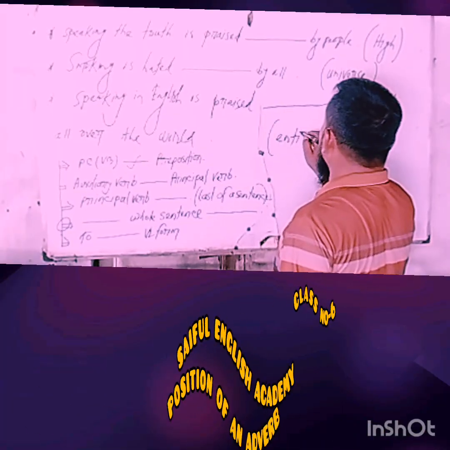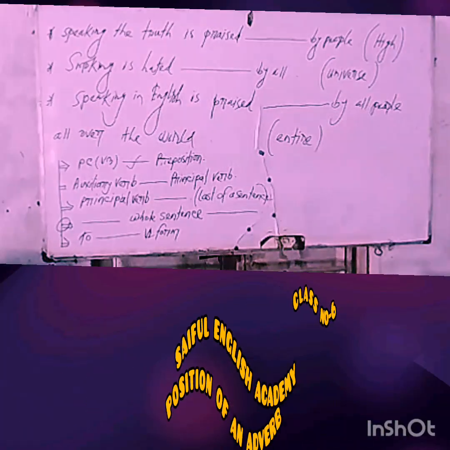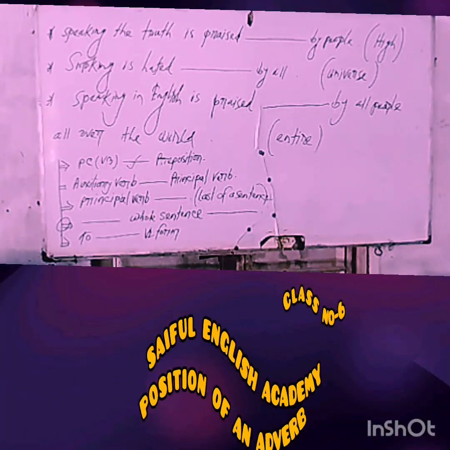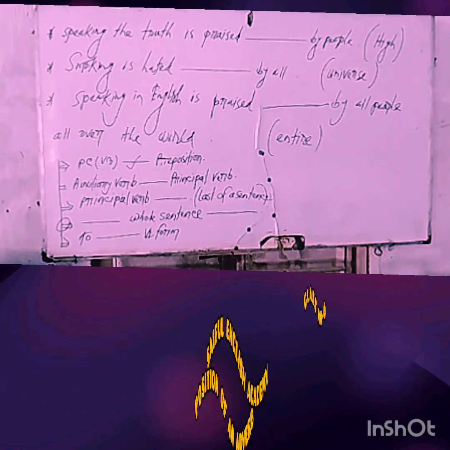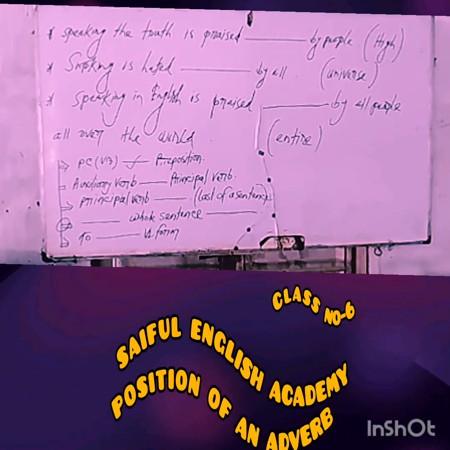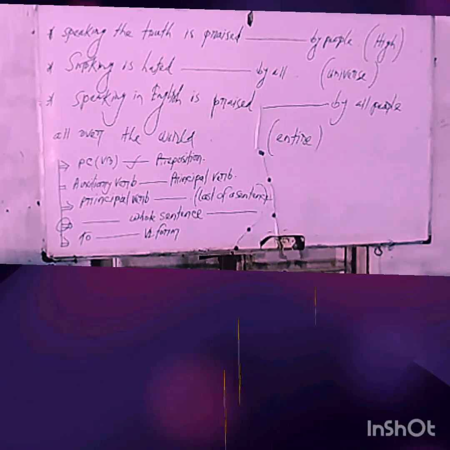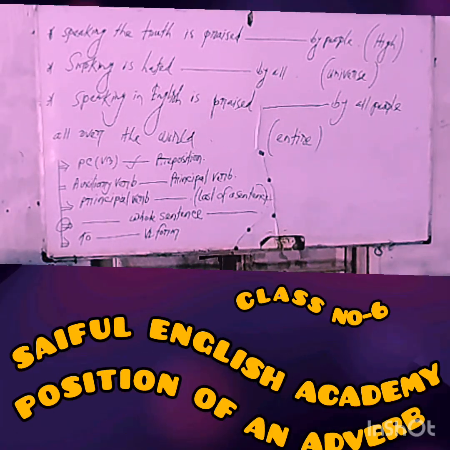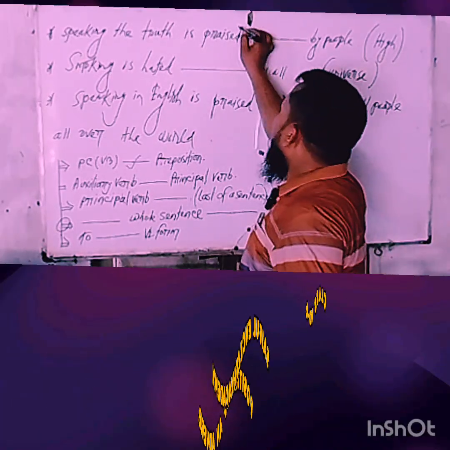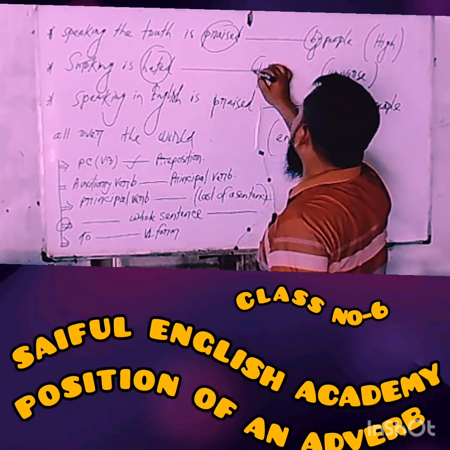Okay, then let's take a look at the board and try to understand. I have written three examples with the reference of this position of an adverb. So, my dear learners, try to notice and try to change these words into adverbs. V3 form of verb, preposition by.